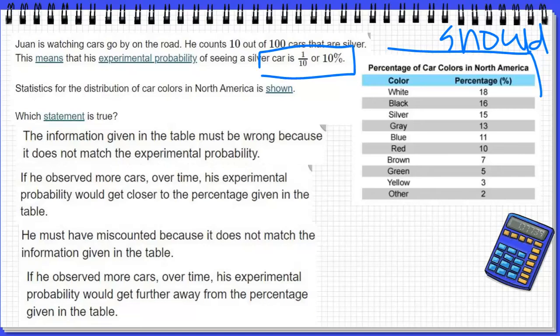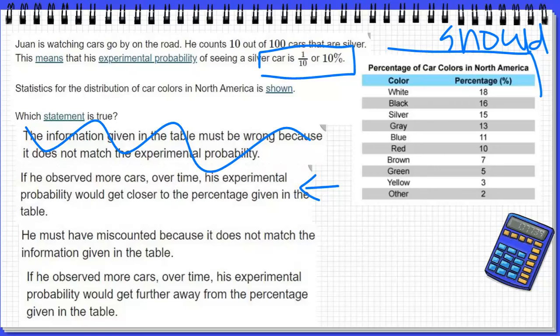We want to know which statement is true. Well, the information in the table must be wrong because it does not match the experimental probability. We know that experimental probability and theoretical probability are not always equal because what does happen is not always what should happen. So that is incorrect. If he observed more cars over time, his experimental probability would get closer to the percentage given in the table. I'm thinking this sounds right because the more cars he observes, the more it will get closer to what should have happened. Now let's look at the next two.